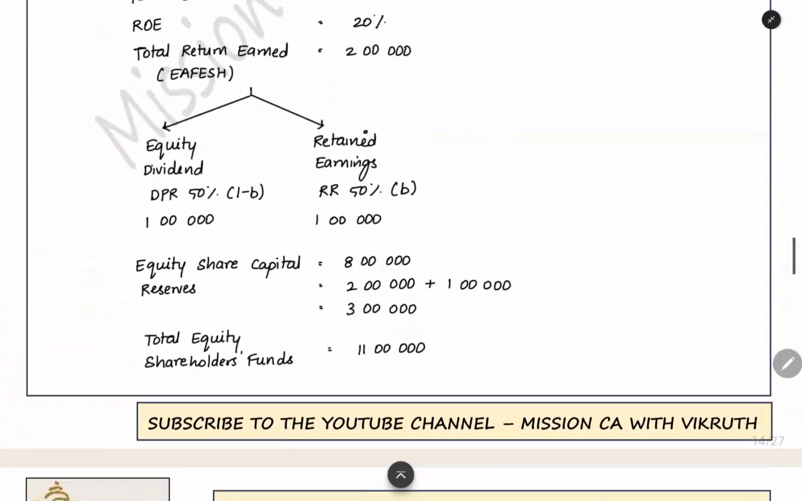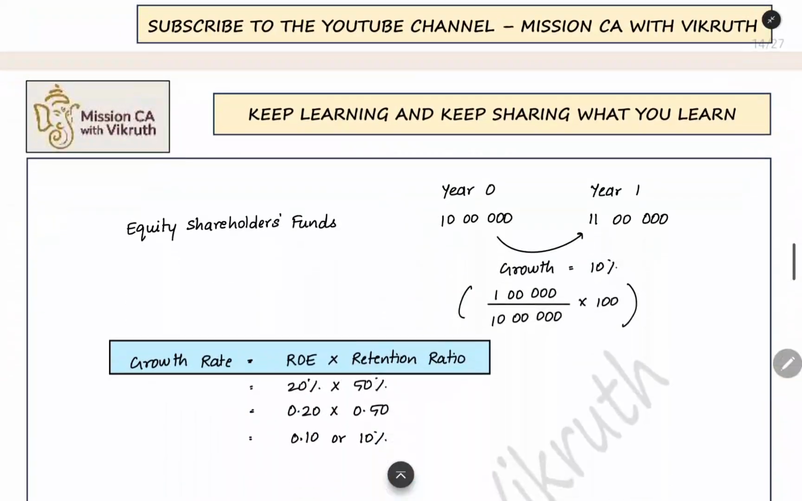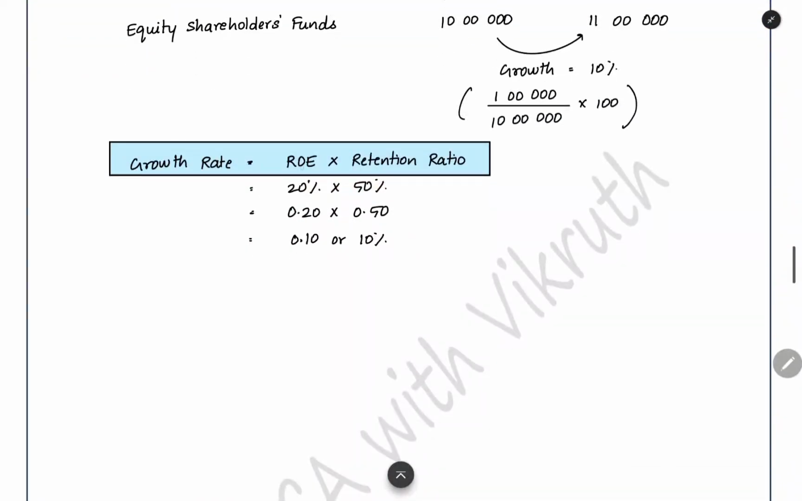You can do it like this, or in another method you can use a shortcut. You can calculate the growth rate directly. You can use ROE into retention ratio. The actual return that the company is earning multiplied by how much amount they are retaining. That b factor we can use as the retention ratio. 20% return on equity, 50% retention ratio. When you multiply, you will get 10% as the growth rate. That is the growth rate at which the equity shareholder fund will grow.